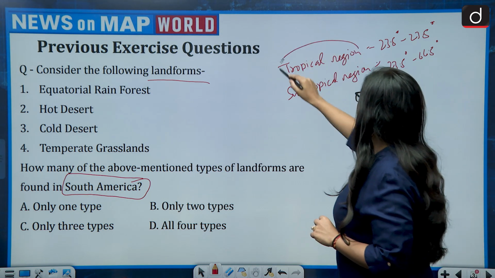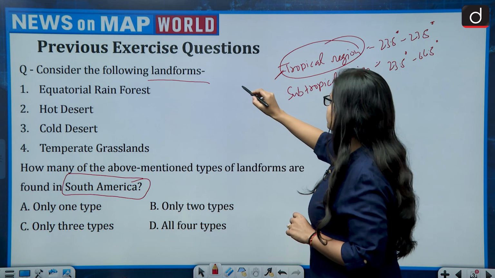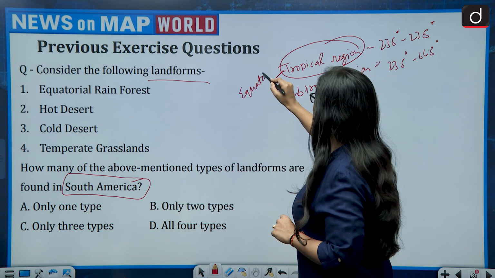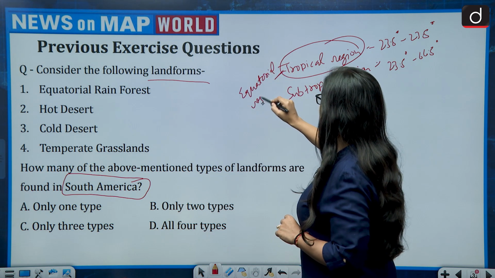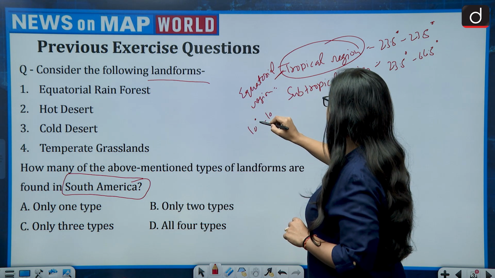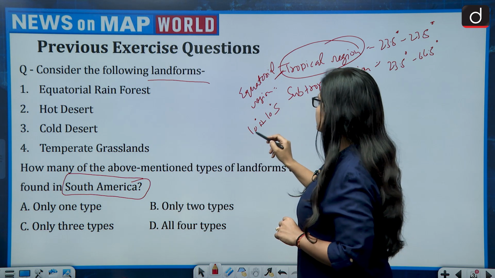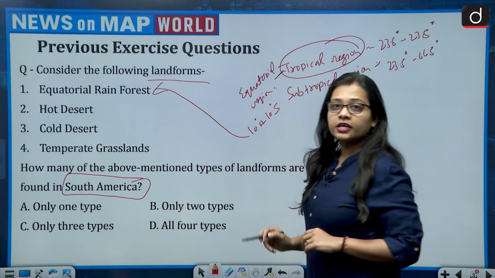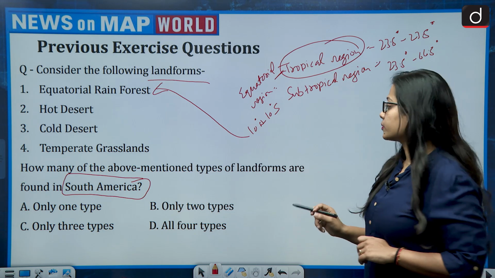And in the tropical region, there is a region called the equatorial region, which runs from 10 degree north to 10 degree south. This is the equatorial region we will be talking about.